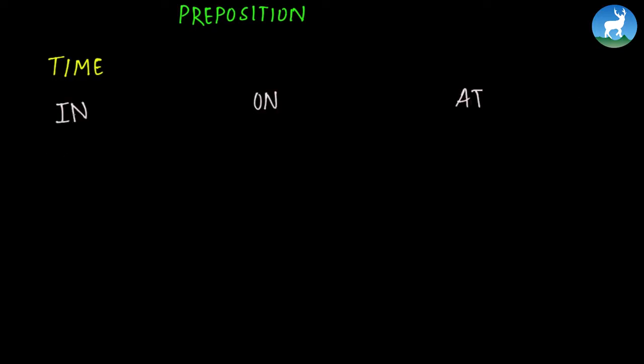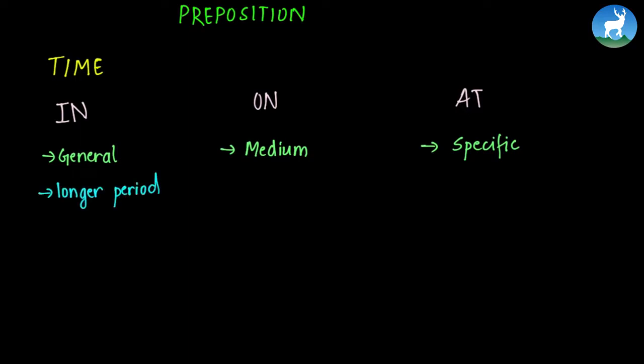Always remember that in is a very general form, on is a little less general and a little more specific, so this is in between, and at is very specific. So while talking about a longer period of time, like months, years, and century, we use in, whereas on is used for a specific date, day, or holiday, and at is used for a very specific point of time.